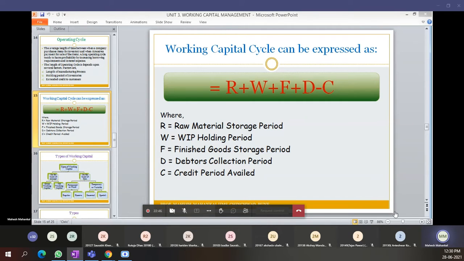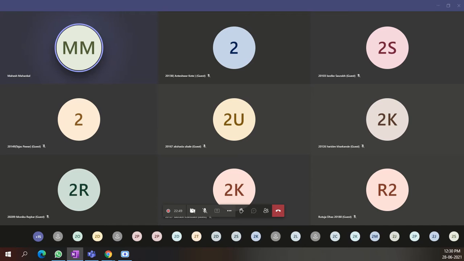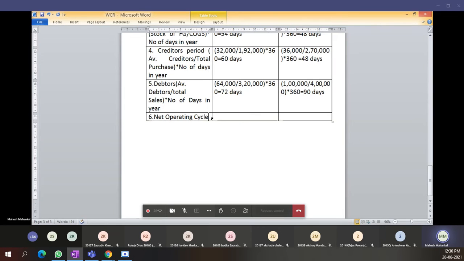Okay, can I move to our problem? Net operating cycle is equal to, I will write first, raw material plus work in progress plus FG plus D, debtors, and then minus C, that is creditors. Work in progress, raw material and finished goods we have to add.